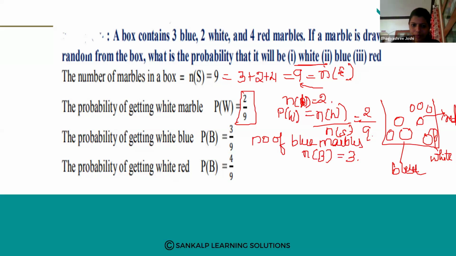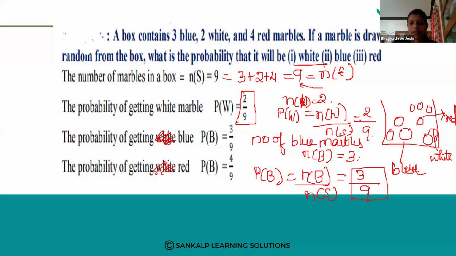So the probability of getting a blue marble, P of B, is equal to favorable outcomes, n of B, divided by total number of outcomes, n of S. n of B is 3, n of S is 9. Therefore 3 by 9 is the probability of getting a blue marble.